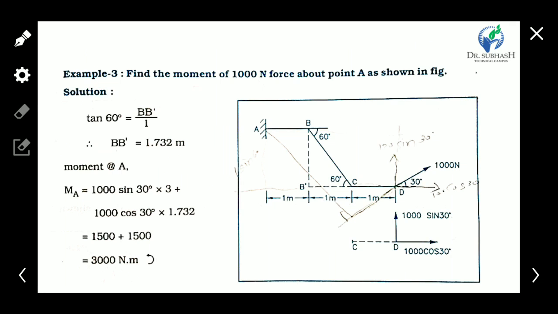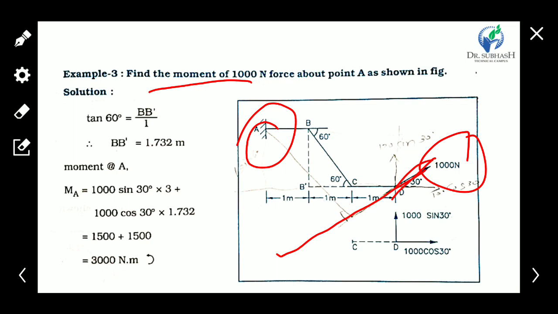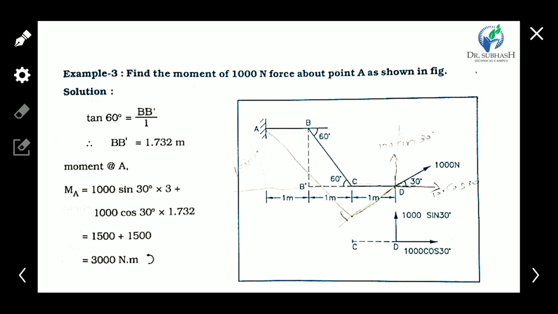Again, a simple example related to finding the moment. Here the force is also given inclined, so we cannot directly find the perpendicular distance from a point. Here we have to find the moment of this 1000 Newton force about A. The perpendicular distance of this inclined force is not directly available. So what will we do?